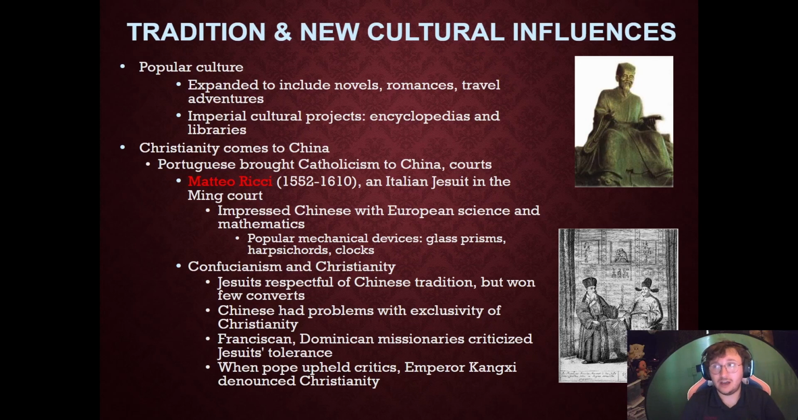So, tradition and new cultural influences. Popular culture extended to new novels, romances, and travel adventures. Imperial cultural projects such as encyclopedias and libraries began to really help. And, of course, with the big expansion of Christianity and Islam, Christianity comes to China. The Portuguese bring Catholicism to China. Matteo Ricci, an Italian Jesuit, is in the Ming court. He's going to impress the Chinese emperor with European science and math, and popular mechanical devices such as harpsichords, glass prisms, and clocks.